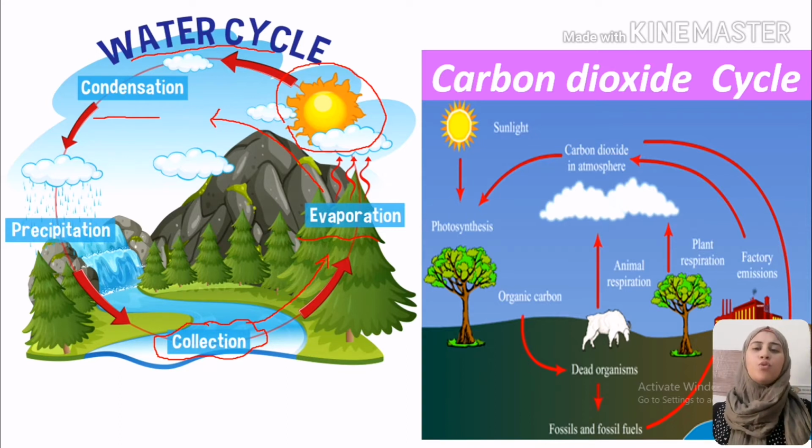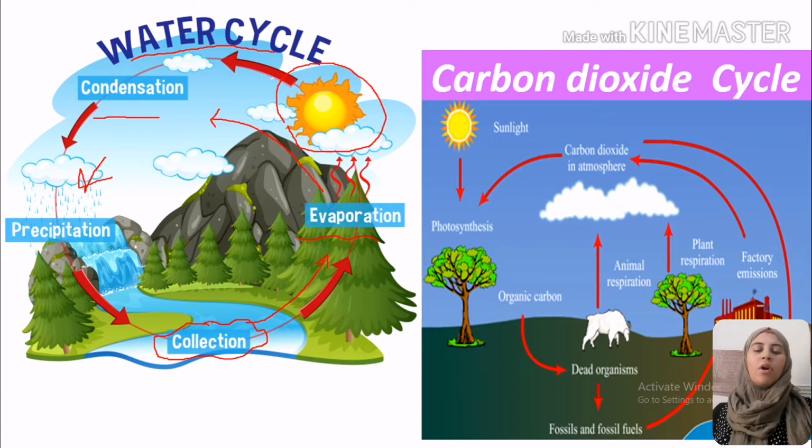Clouds will move from place to place by the effect of wind, and at a specific place the clouds will have high weight, and we will start to have rain again.